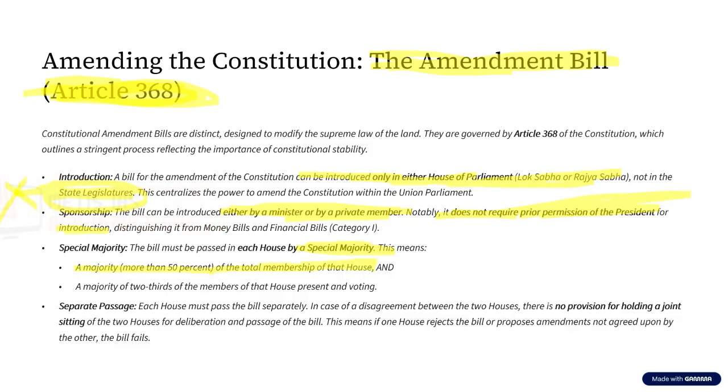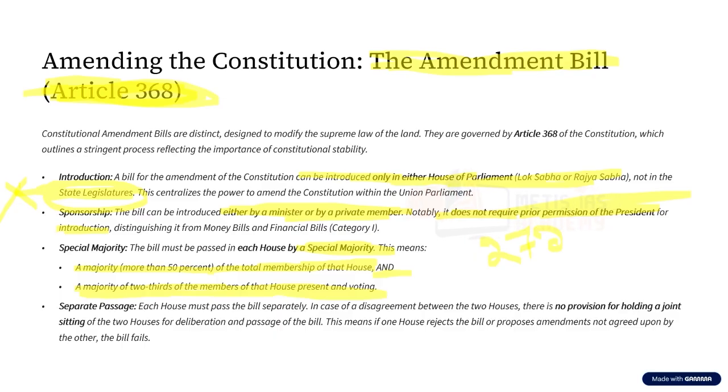For example, a constitutional amendment bill is introduced in Lok Sabha. Now, what is the strength of Lok Sabha? 543. So, what is more than 50% of Lok Sabha? It is 272. So, a minimum of 272 members have to sign on this bill, have to give consent for this bill. And not just that, there is another condition, that is a majority of two-third of the members of that house present and voting.